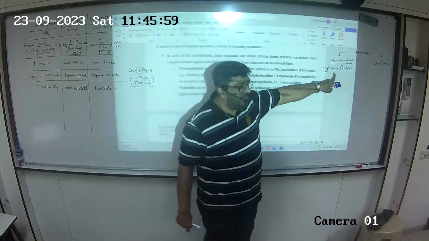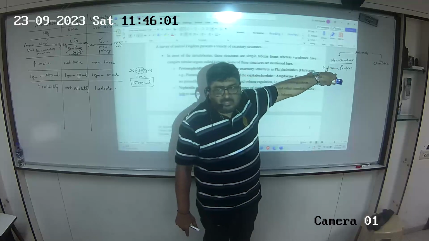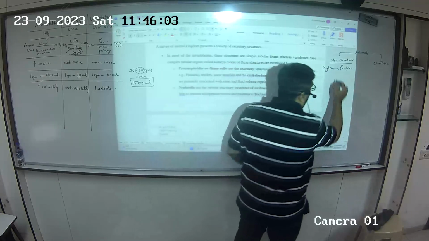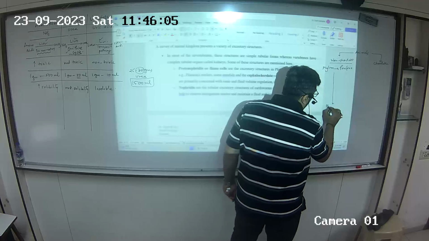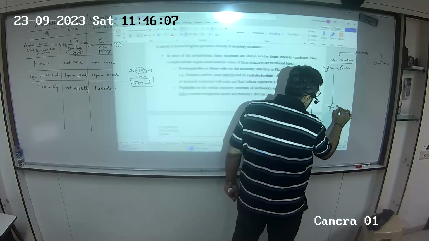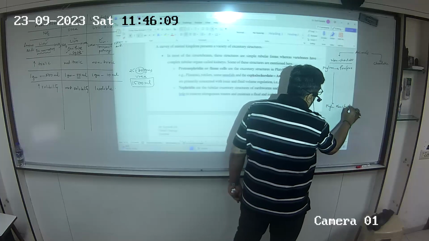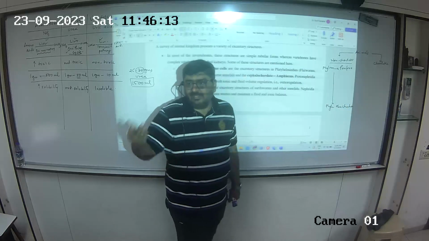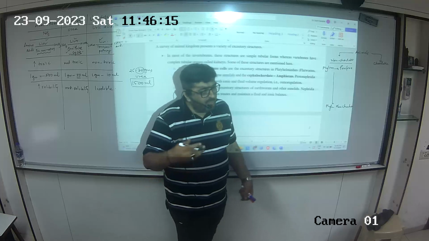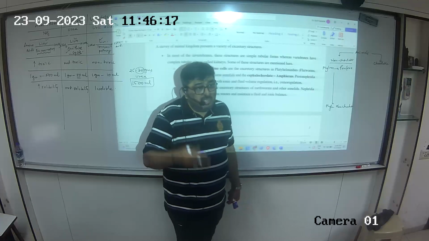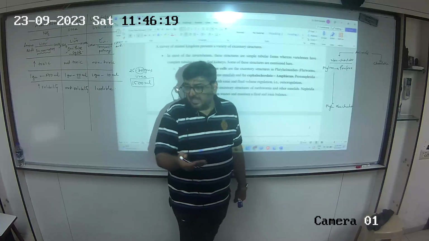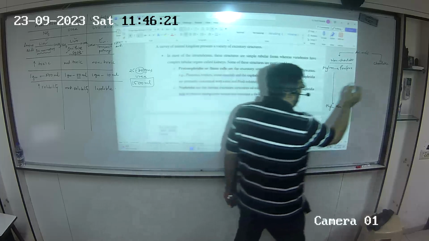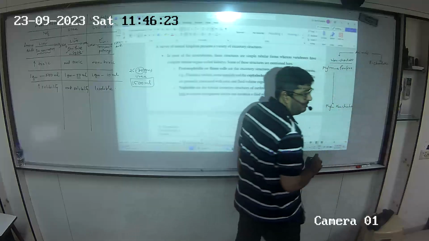ठीक है? Now, see, these are all lower organisms. When we start from Porifera and move towards phylum Hemichordata, half chordate, gradually the complexity of the animal increases. They start becoming more and more complex. तो उनके organs की complexity भी बढ़ते जाएगी. And the last phylum is phylum Chordata.